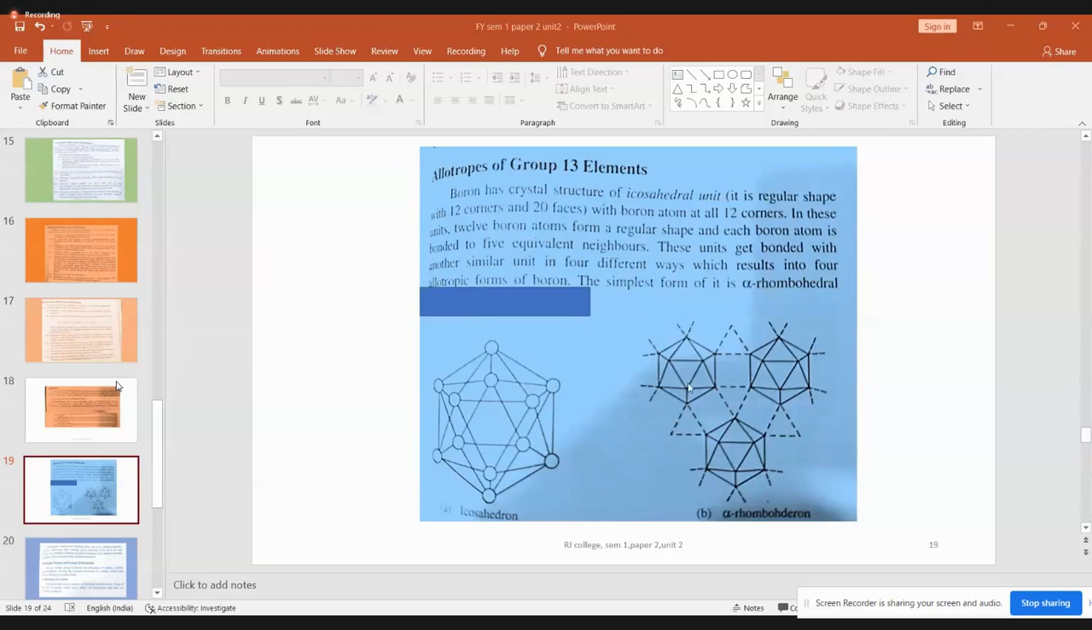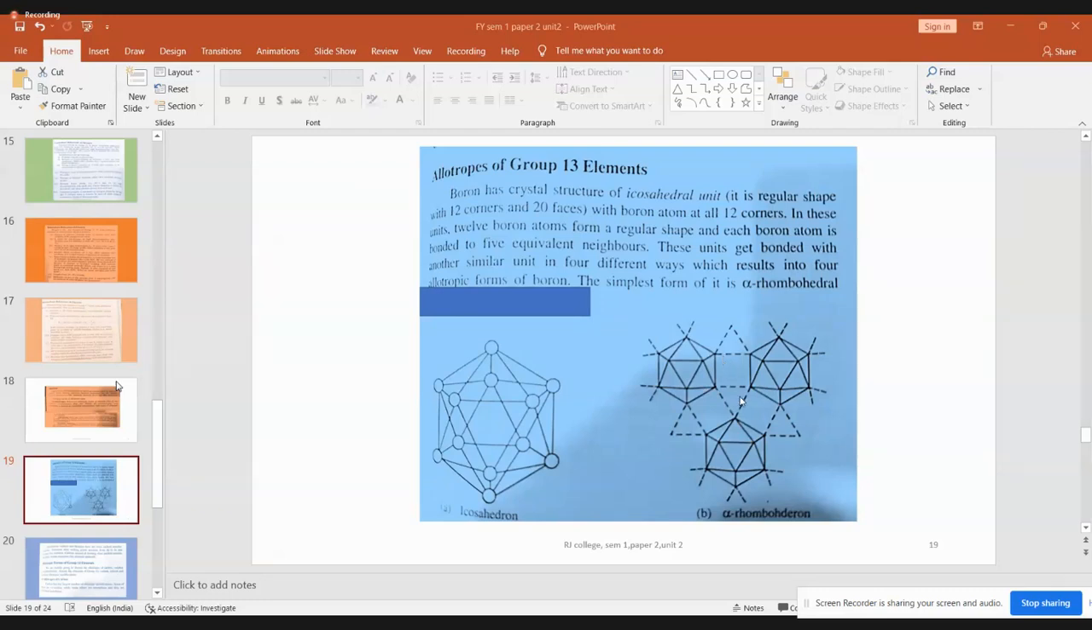So this is one icosahedral unit of boron, with boron atoms at the corners. Another icosahedral unit of boron, and another one. For imagination, 3 structures are drawn here, but it is not necessary that only 3 icosahedra join. Any number can join. And how do they join? They can join in 4 different ways, giving rise to 4 allotropic forms. Out of the 4 allotropic forms, one is the rhombohedral form.